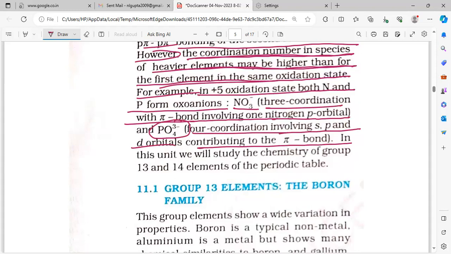In this unit, we will study the chemistry of group 13 and 14 elements of the periodic table. So we are going to study 13 and 14.